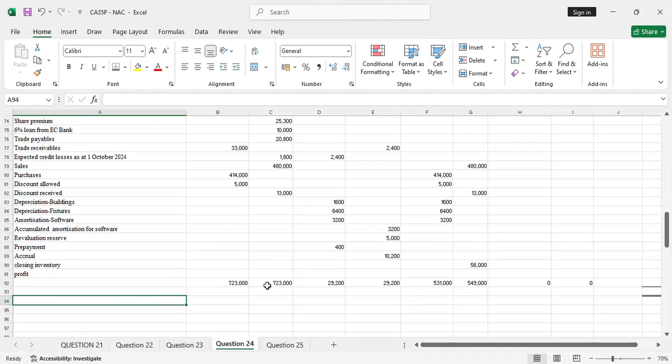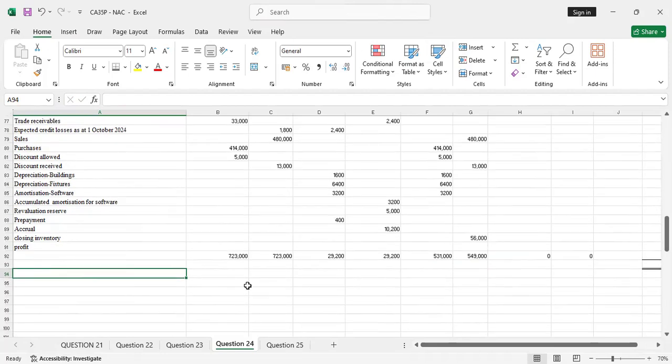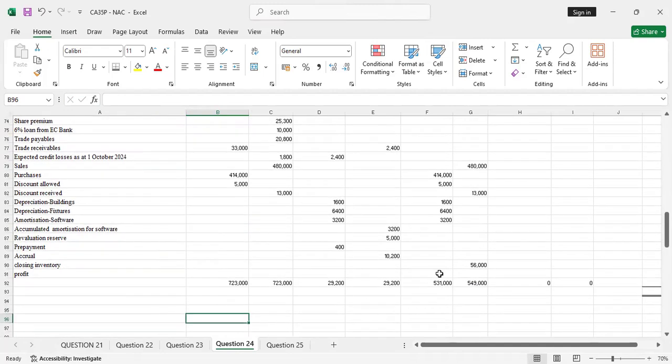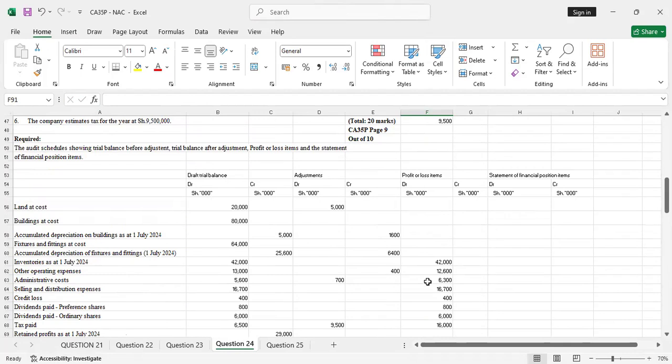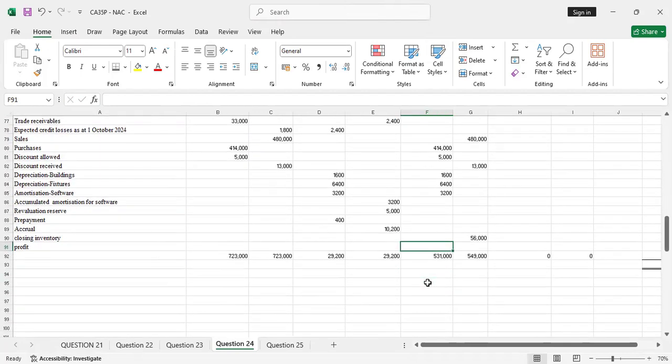So we will calculate the profit. The profit will be here on the debit side. So just equals to, just pick the values. You can see 549. Take 549,000.